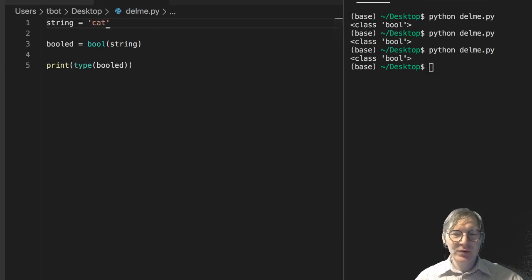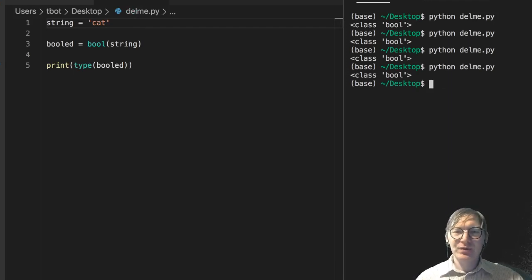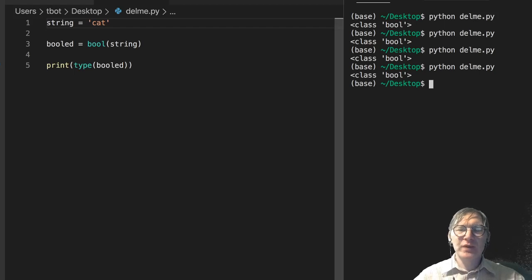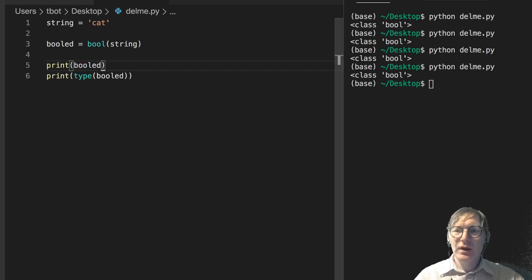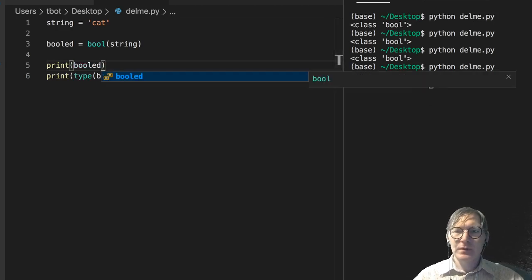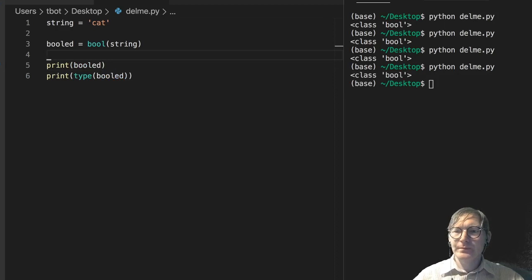Is a cat true? In Python, a cat is true. Now, what's actually happening here is obvious if we just print out booled as well as the class.